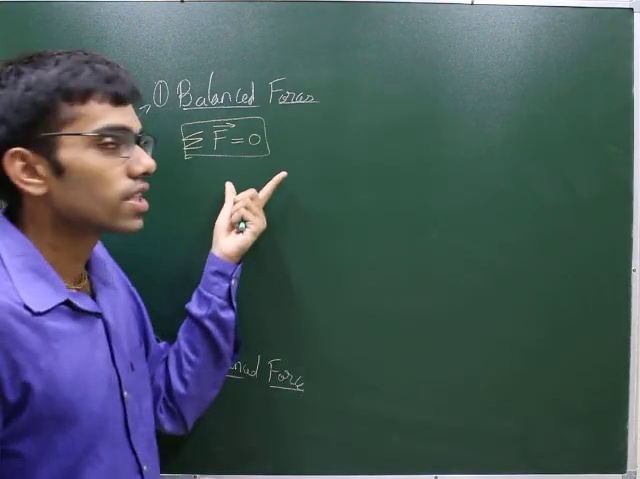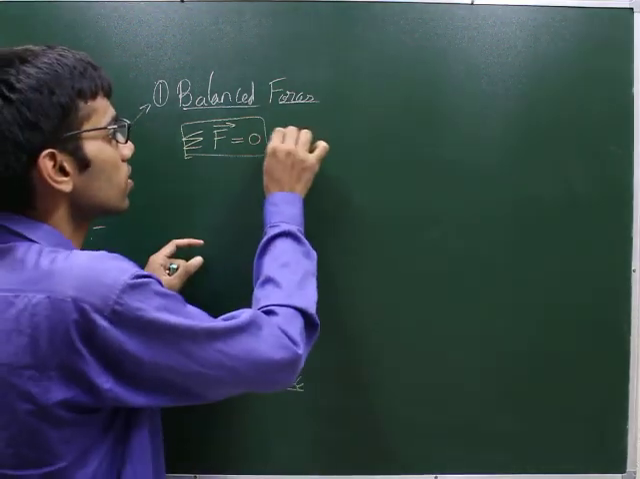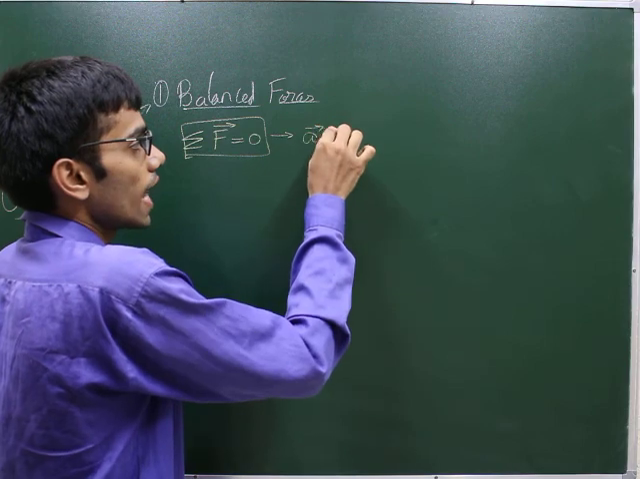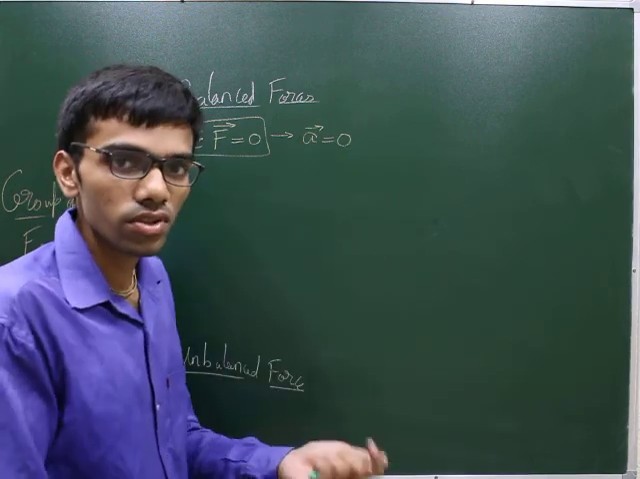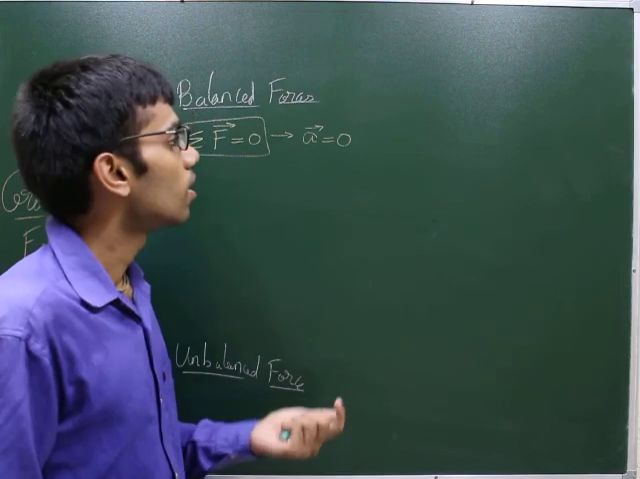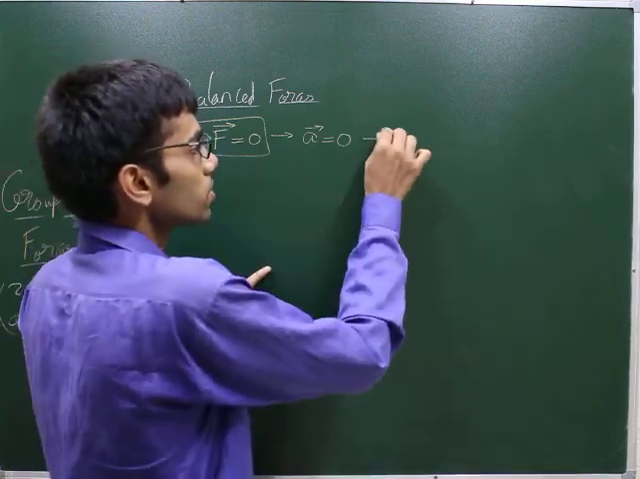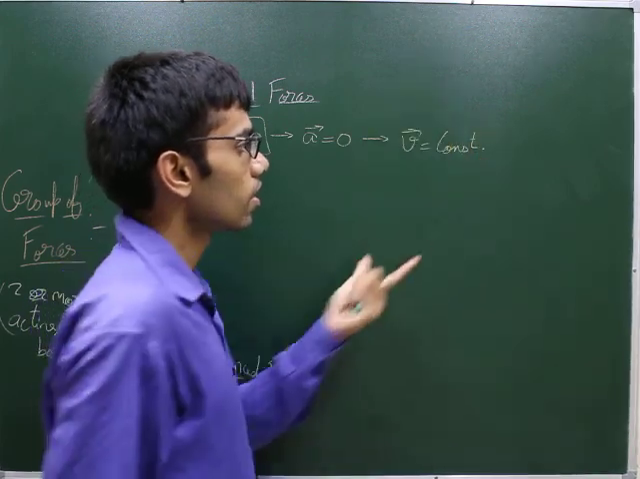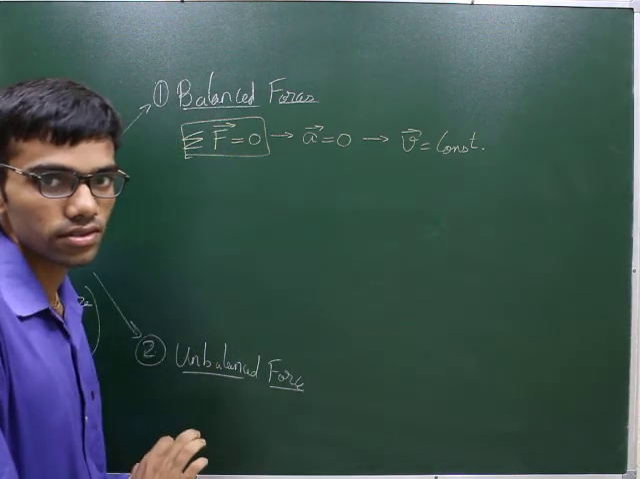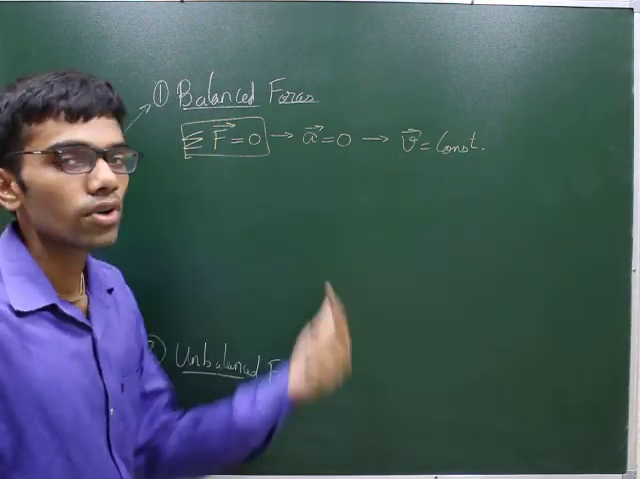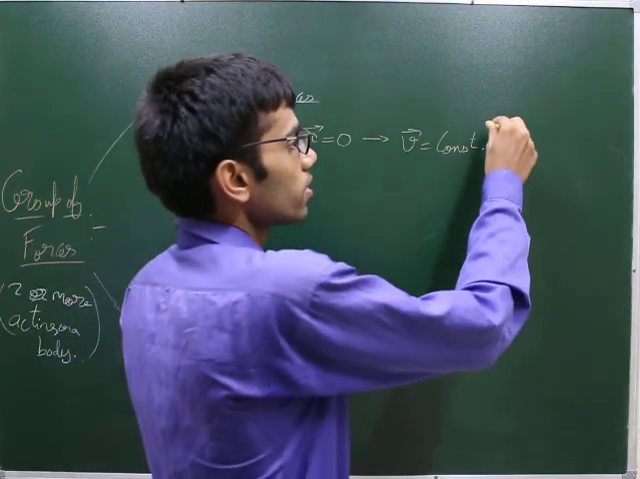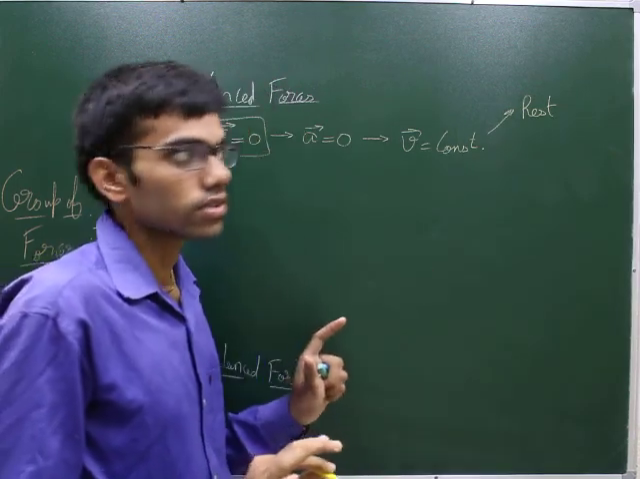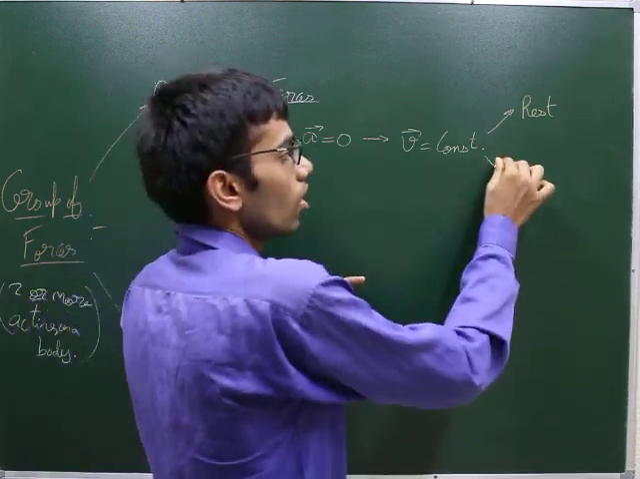So if the sum of all the forces is 0, that means the body will not change its state of motion. So the acceleration of the body will be 0, because there is no net force. If the acceleration of the body is 0, that means the velocity of the body is constant. Now, the velocity of the body is constant, so either the body can be at rest, where its velocity is 0, or it can be in uniform motion.